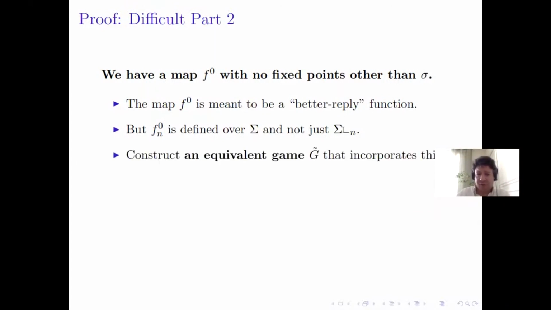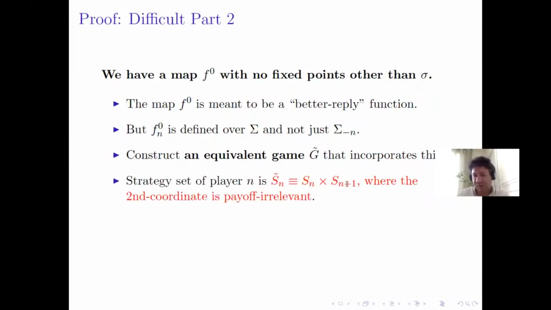So to solve this problem, we construct an equivalent game G tilde from G by adding some strategy that will be irrelevant for payoffs for the given player. Here, player n in the new game G tilde has a pure strategy set S tilde n, which is Sn product with S(n+1), the player next to him. Here, player capital N plus 1 is player 1.